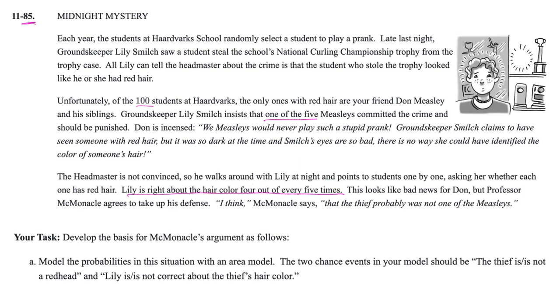And 4 out of every 5 times she correctly predicted that a student had red hair or not. So what that means to you is that most of the time, 4 out of 5, 80%, she is predicting correctly, and there's only 5 out of 100 students that have red hair. Or I should say, this is 80% of the time she predicts red or not correctly, and 5 out of the 100 have red hair. Those seem like pretty convincing elements that probably one of those kids did it. But let's see what the actual math on this says.